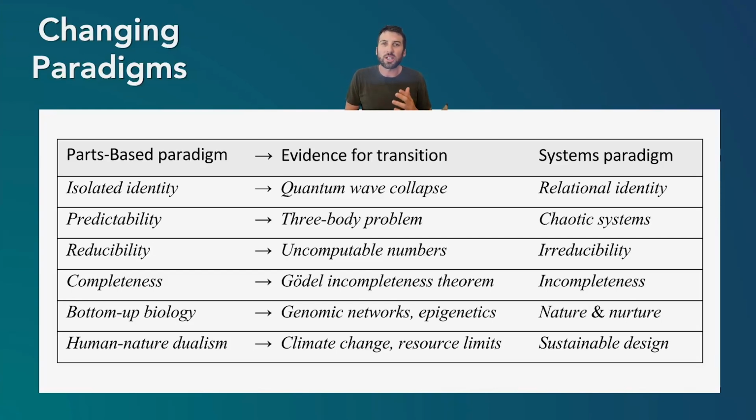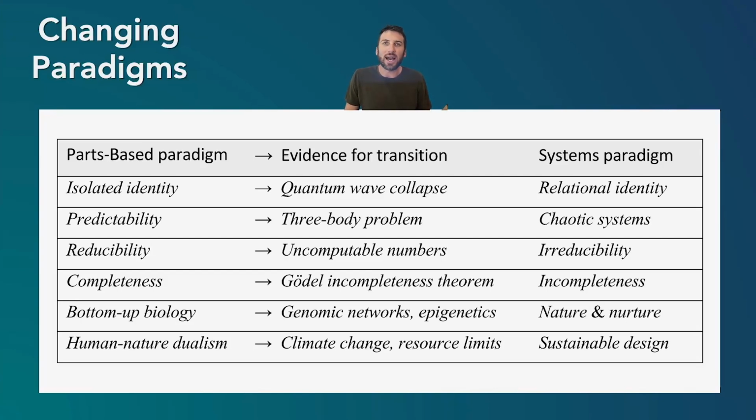And finally, we're talking about this perceived duality between humans and nature. But now with climate change and all our resource limitations, we're realizing that humans and nature are interlinked in a system. So overall, this is reviewing a lot of the key paradigm shifts presented by systems thinking, and there's a lot more. But this is pointing to a new way to understand nature.